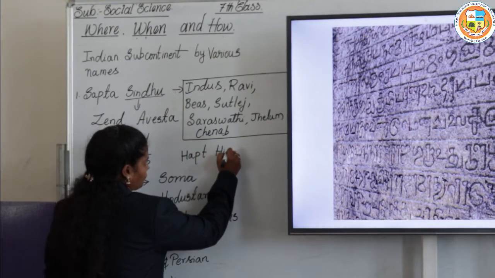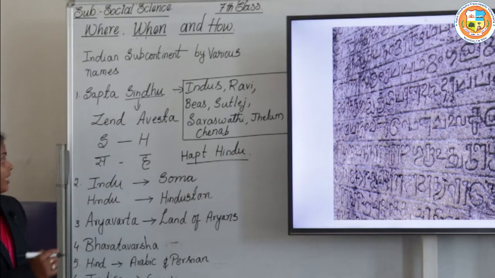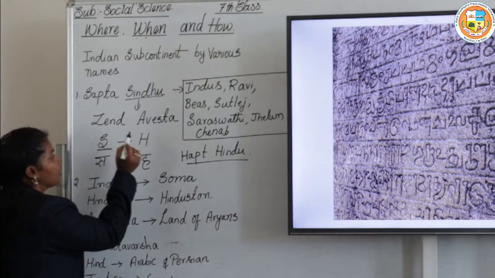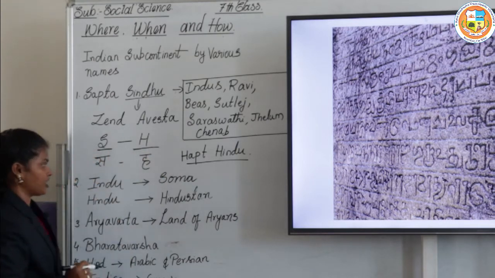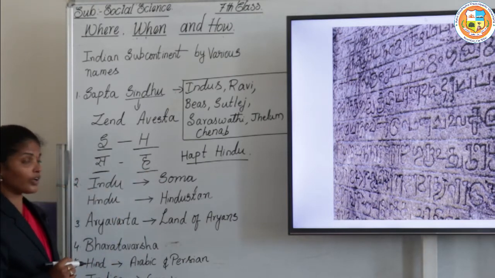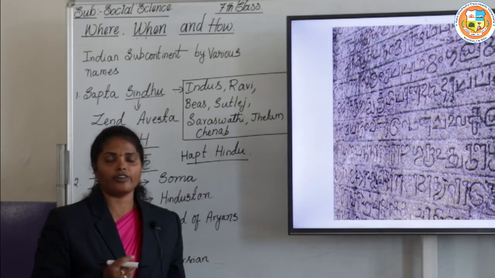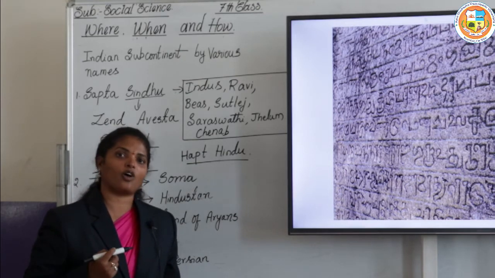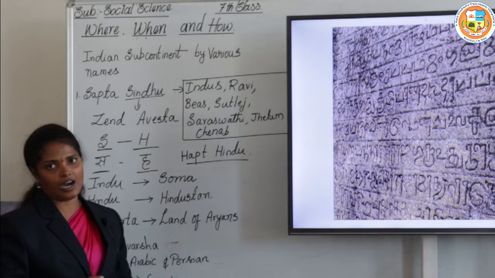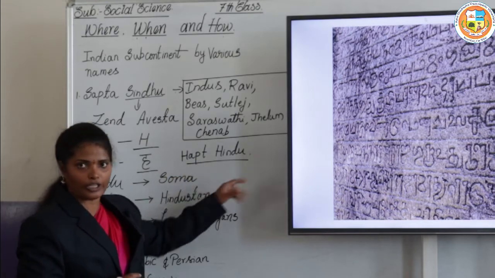Hapta Hindu means that in the Persian language the Sanskrit S was replaced by H. That is, Sa was replaced by Ha. So we call it Sindhu, but they called it Hindu. That's why it was written as Hapta Hindu.